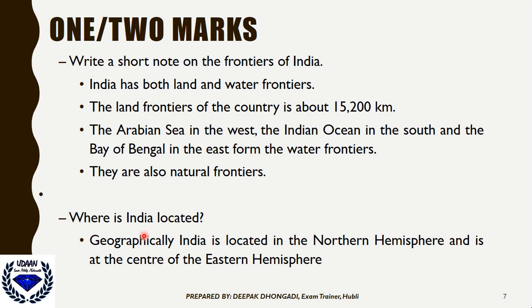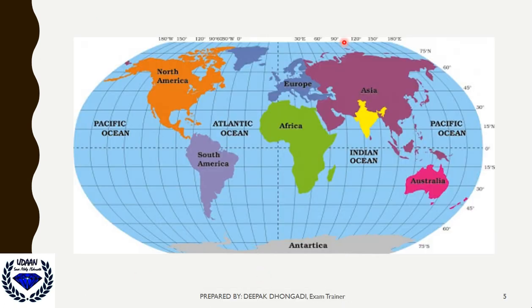Then, where is India located geographically? See, geographically India is located in the northern hemisphere, and it is at the center of the eastern hemisphere. Now just look at this world map again. India is located in the northern hemisphere, where you can see this equator line, 0 degree, and this is the vertical line here also. India is located above this line, in the northern hemisphere, and it is in the center of the east. Your right hand is the east side. So India is located in the center of this eastern hemisphere.